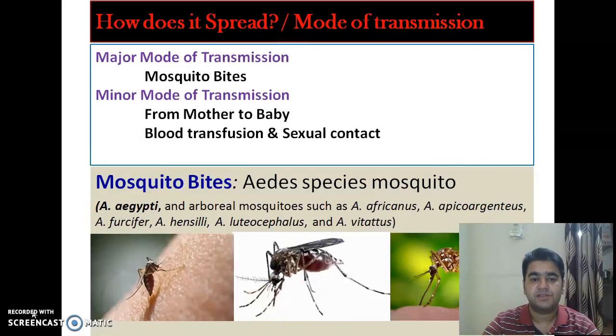Now, mode of transmission. The major mode of transmission is through mosquito bites, and reports and evidence have been gathering for mother to baby transmission and transmission through blood transfusion and sexual contact. Aedes species mosquito is the vector that is responsible for the transmission of this virus.